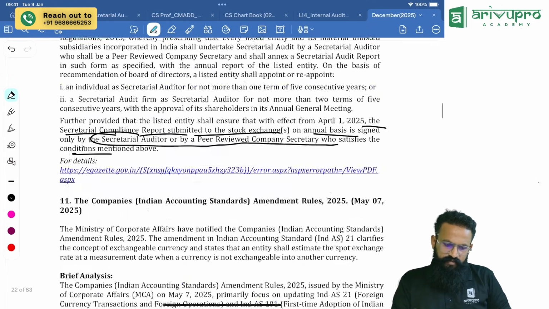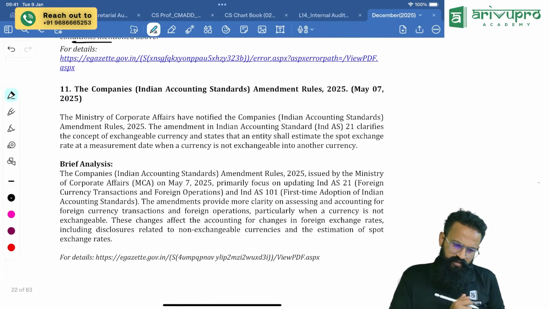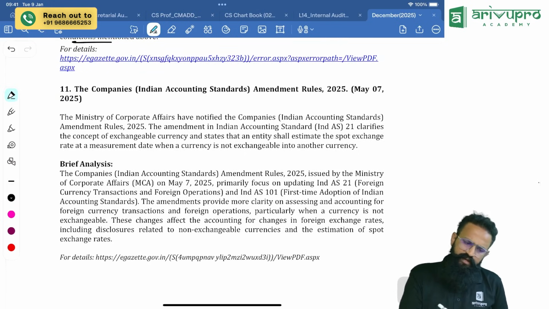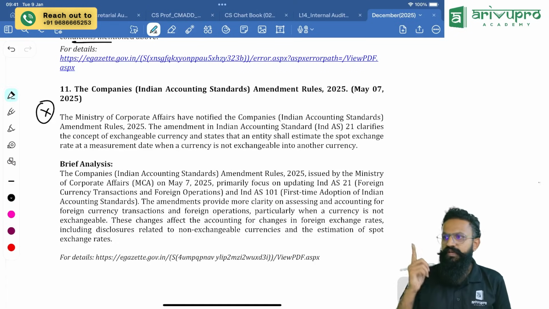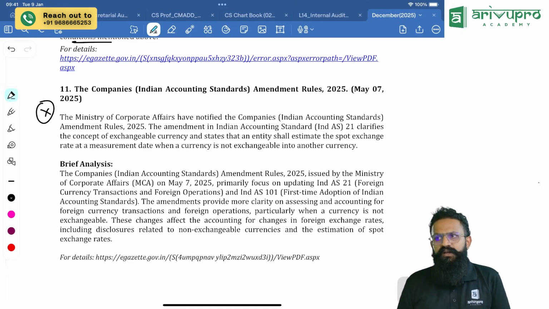Okay, that's the amendment. Remember and go. Yes, sir. The next one is this amendment. You guys can ignore this because this is an amendment which has happened in accounting standards. We don't have that in our syllabus at all. So you guys can absolutely ignore it. It doesn't make much difference for us. So it's absolutely fine.